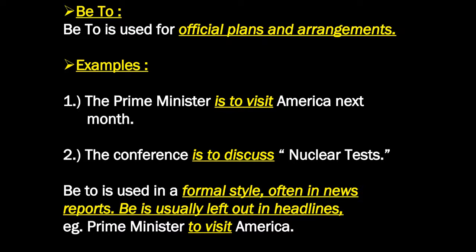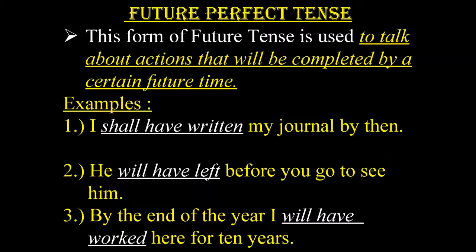Now in these two examples, is is used in place of be, which is its other form. Be-to is used in a formal style, often in news reports. Be is always left out in headlines. For example, Prime Minister to visit America.